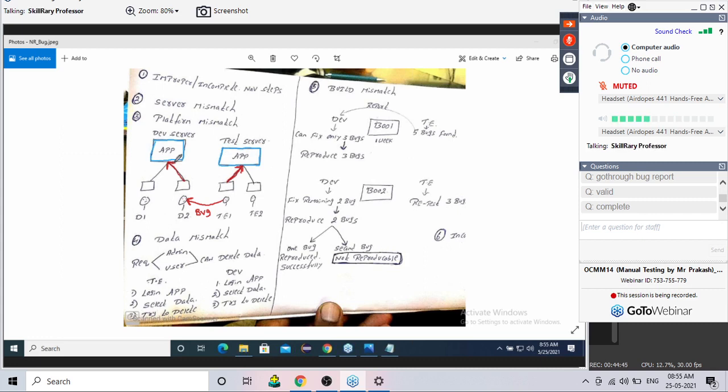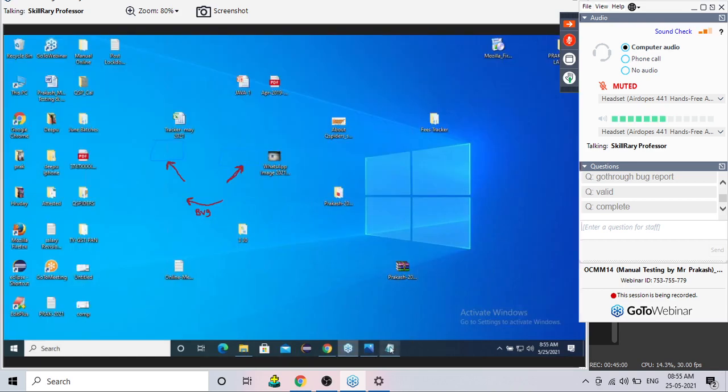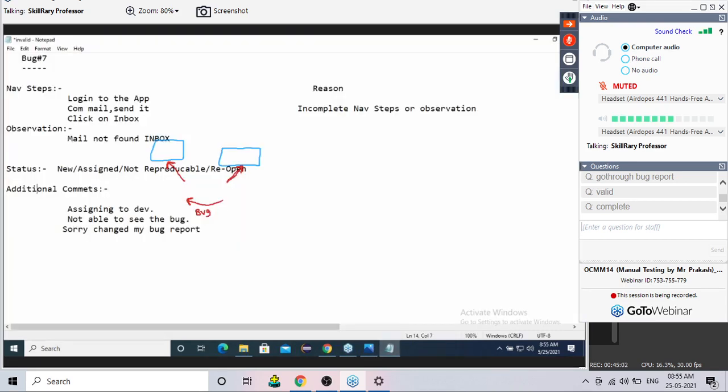He is using the test URL. Good, Dinesh. Boss, you are saying he cannot reproduce the bug in the development server because he is using the test URL. Now my question is, anywhere have you mentioned the test URL in your bug report? Guys, you are not at all understanding my question. Some people are simply giving the answer.